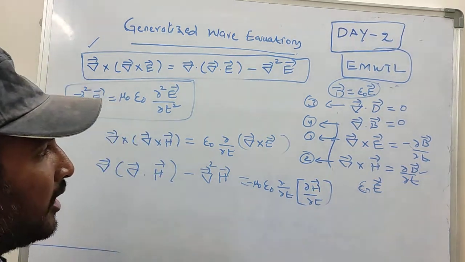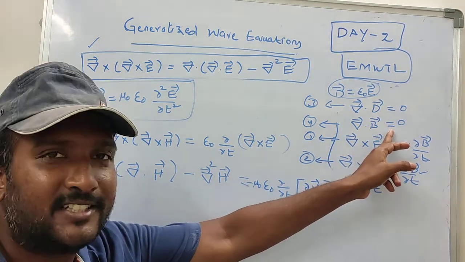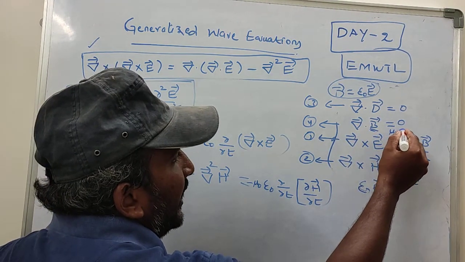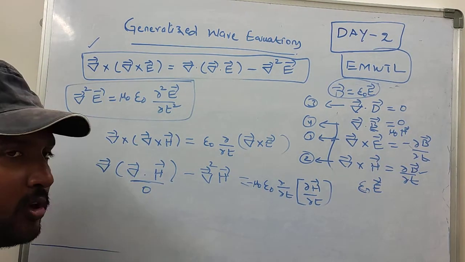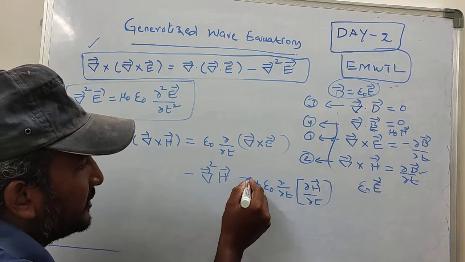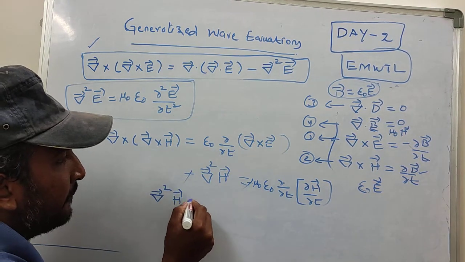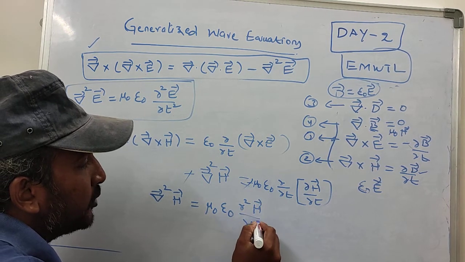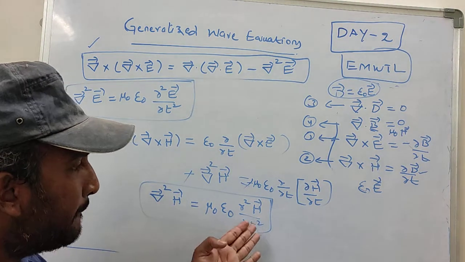Now we know that according to the fourth Maxwell equation, divergence of magnetic flux density is equal to 0. Since B can be written as mu naught times H, divergence of H becomes 0. Therefore this term becomes 0; we do not have this term. Now the minus gets cancelled, then it becomes del square H is equal to mu naught epsilon naught dou square H upon dou t square. This is the wave equation for free space in terms of magnetic field only.